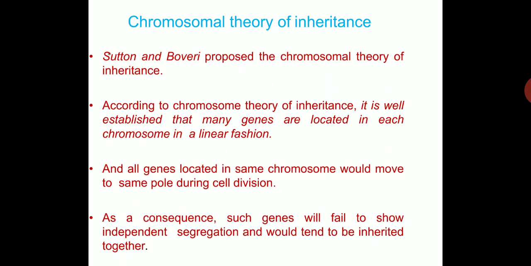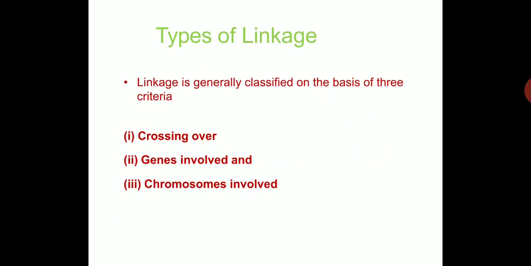All genes located on the same chromosome would move to the same pole during cell division. As a consequence, such genes will fail to show independent assortment, or you can say they will not segregate during gamete formation, and would tend to be inherited together, which leads to the process of linkage.